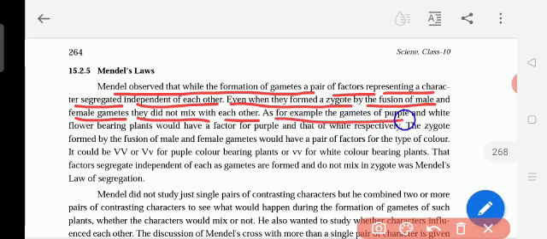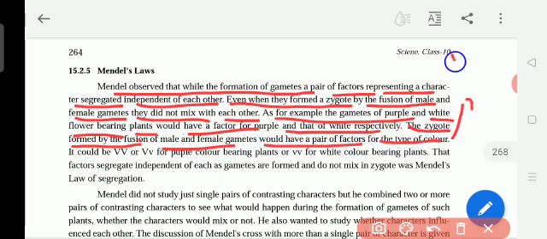As for example, the gametes of purple and white flower bearing plants would have a factor for purple and that of white respectively. That means capital V and small v, both the factors that the new plant is having. But the zygote formed by the fusion of male and female gametes would have a pair of factors for the type of color. A pair of factors, capital V capital V, capital V small v, or small v small v. So it could be capital V capital V or capital V small v for purple color bearing plants, or small v small v for white color bearing plants.